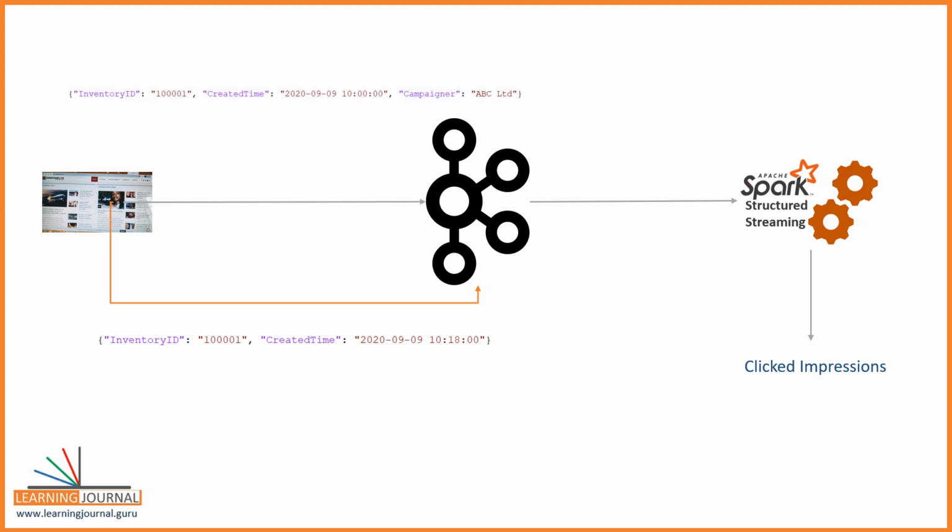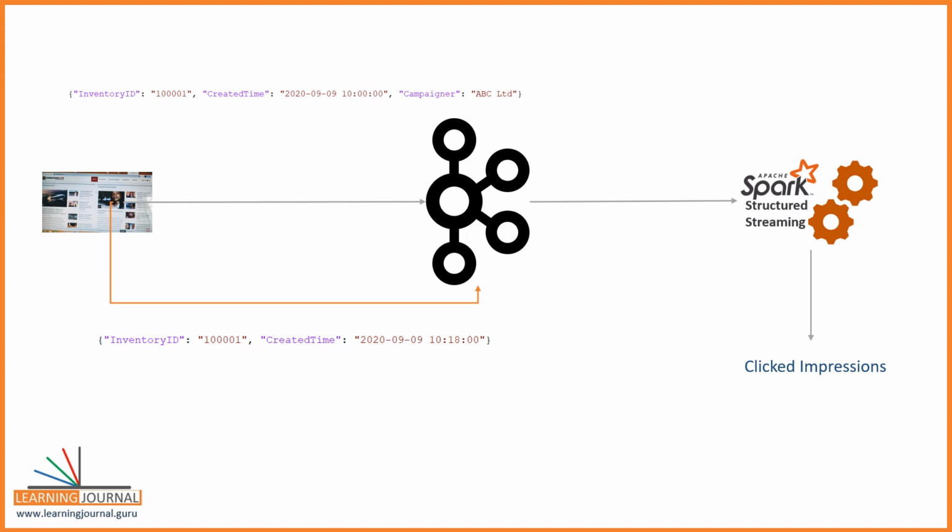Once the impression is in place, your website visitors might click on these impressions. When a user clicks an impression, you again generate an event and send it to Kafka's topic. A click event looks like the following. Now, you are asked to match these impressions with their clicks in real time. Once these impressions and their respective clicks are matched, you can perform a bunch of other analysis such as computing campaign performance and click-through rate, etc. However, the first step is to match the impressions with their clicks.